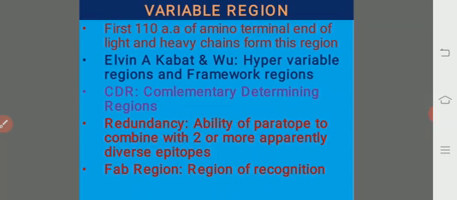These are called the hypervariable regions, and the sites present between the hypervariable regions are known as the framework regions. The regions that show the greatest variation are the hypervariable regions. The less variable stretches which occur between them are called the framework regions.